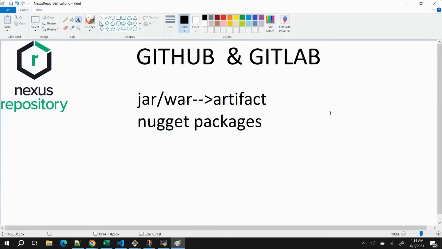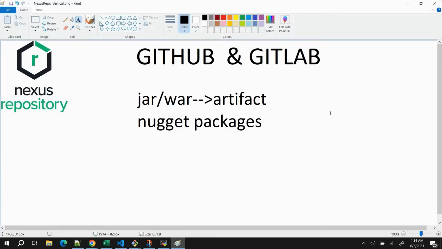Now when we talk about Nexus, it is basically used to store these artifacts as well as manage them. For example, let's say I have created a repository inside Nexus and I am keeping an artifact, version 1. Next, I created another artifact, pushed it to the Nexus repository on the same repository and made it version 2. Now we have two different artifacts, version 1 and version 2. So when we are deploying applications, we can decide which version of the application to deploy, right? We can choose. This is a way of managing.